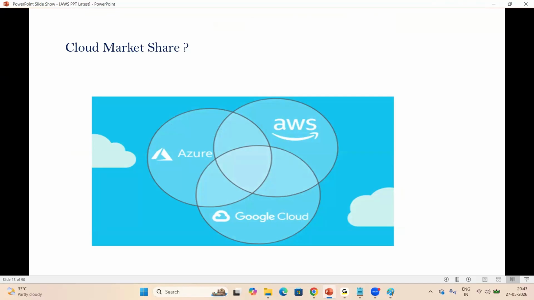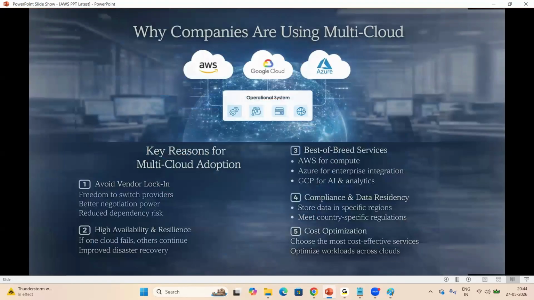Every company is using at least two clouds, either AWS and Azure, or AWS and GCP, or Azure and GCP. A few companies are using multi-cloud, like three clouds or four clouds. In our previous organization, we used to use four clouds: AWS, Azure, Google Cloud, Oracle Cloud. So currently, every company is using at least two or three clouds. Fine.